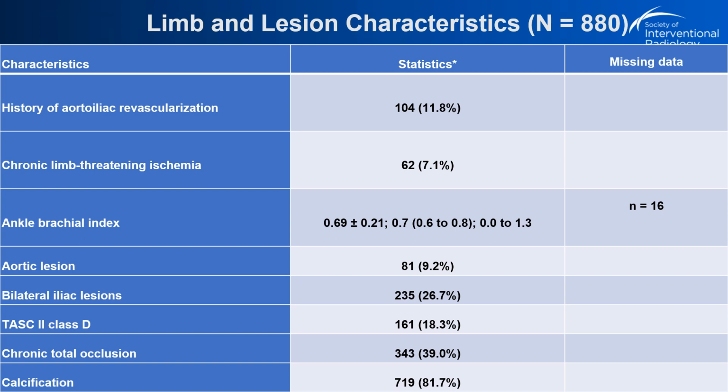From this slide, we can see the CLTI rate was about 7% and pre-ABI was 0.69. CTO rate was 39%. The calcification rate was about 80%, both the CTO rate and the calcification being quite severe.